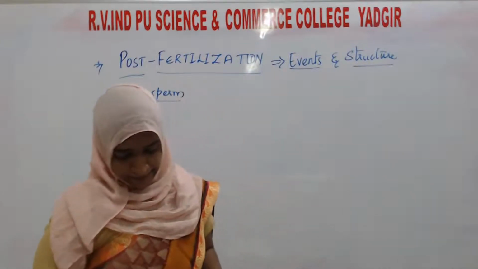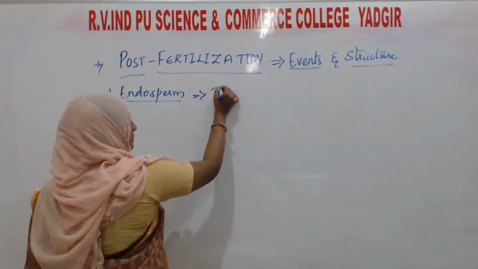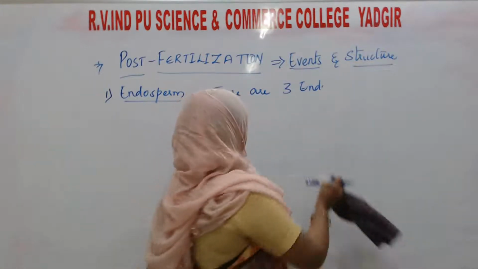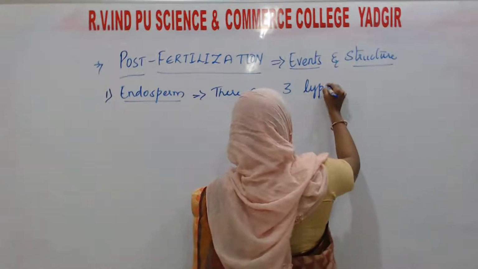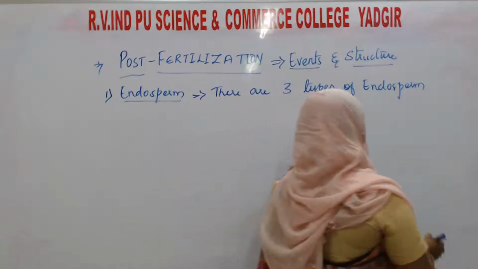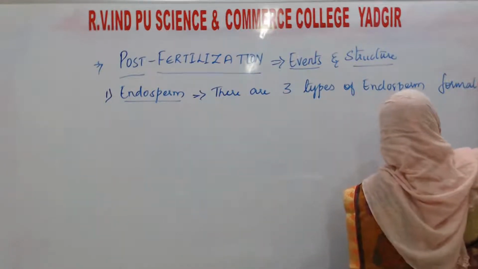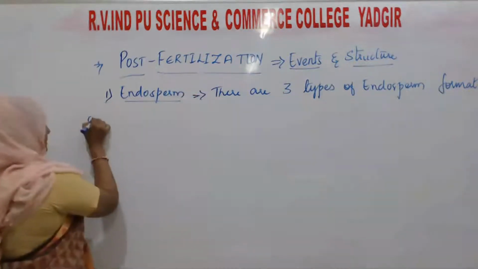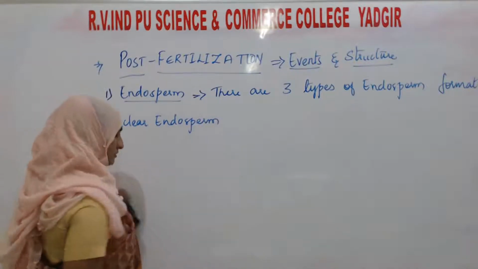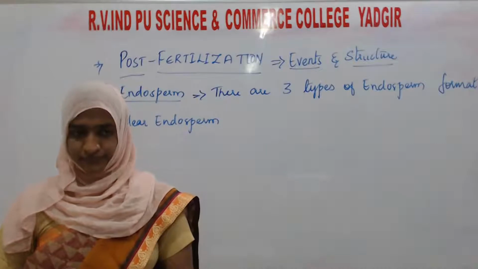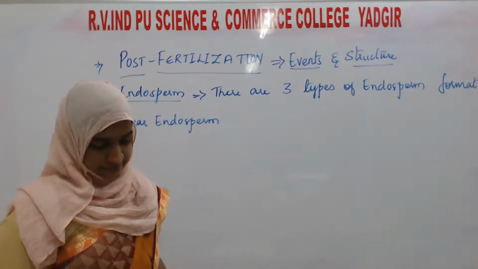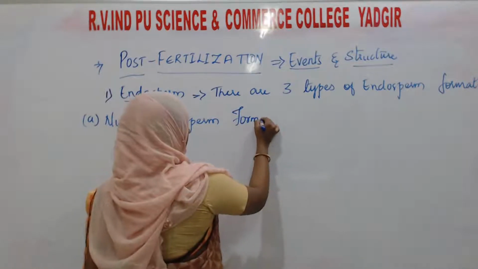Next up, there are three types of endosperm formation, namely, the first one, that is nuclear endosperm formation.